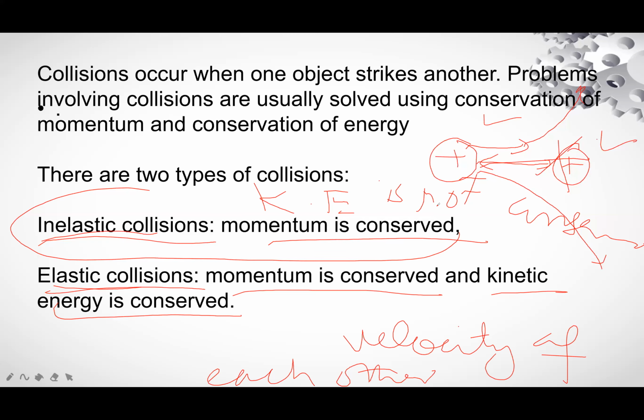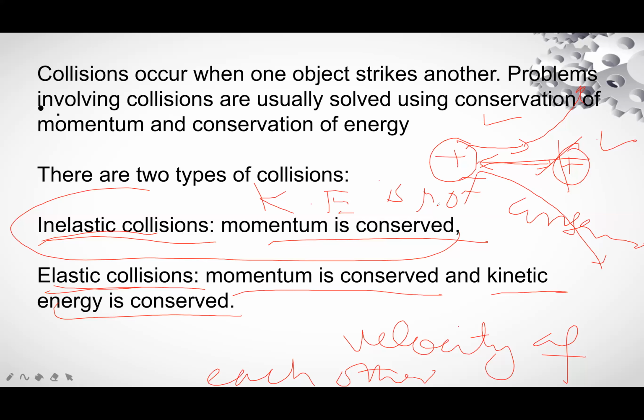The collision of a rubber ball with a hard surface is inelastic. An elastic collision is defined as one in which both momentum and kinetic energy are conserved. Billiard ball collisions and the collision of air molecules with the walls of a container at ordinary temperature are highly elastic.